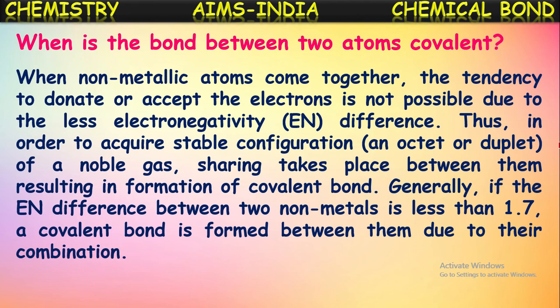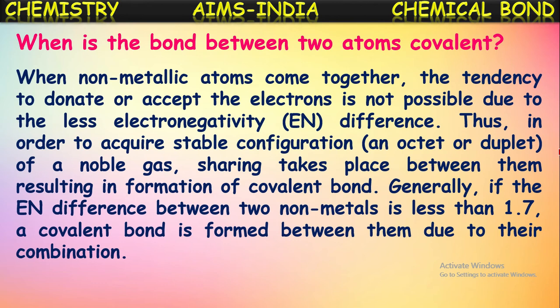So when these two approach, they share their valence electrons mutually, and hence both atoms will try to acquire the nearest noble gas configuration, and thus a covalent bond is formed between them by sharing electrons. Generally, if the electronegativity difference between the two nonmetals is less than 1.7, then a covalent bond is formed between them due to their combination.